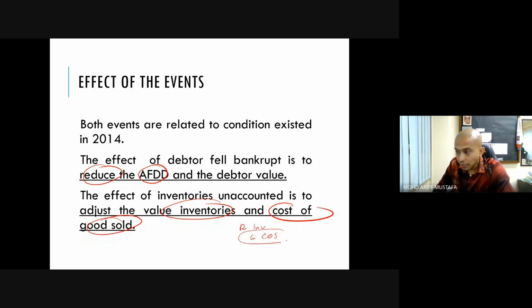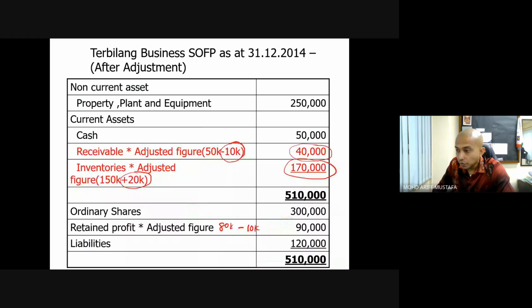Cost of sales on the credit side means this one falls under gain, under revenue. So therefore we plus 20,000 here. When you do this, you get this figure, which is what we call the adjusting figure, and therefore it's balanced here. So this one is the SOFP, which is the effect under the balance sheet.